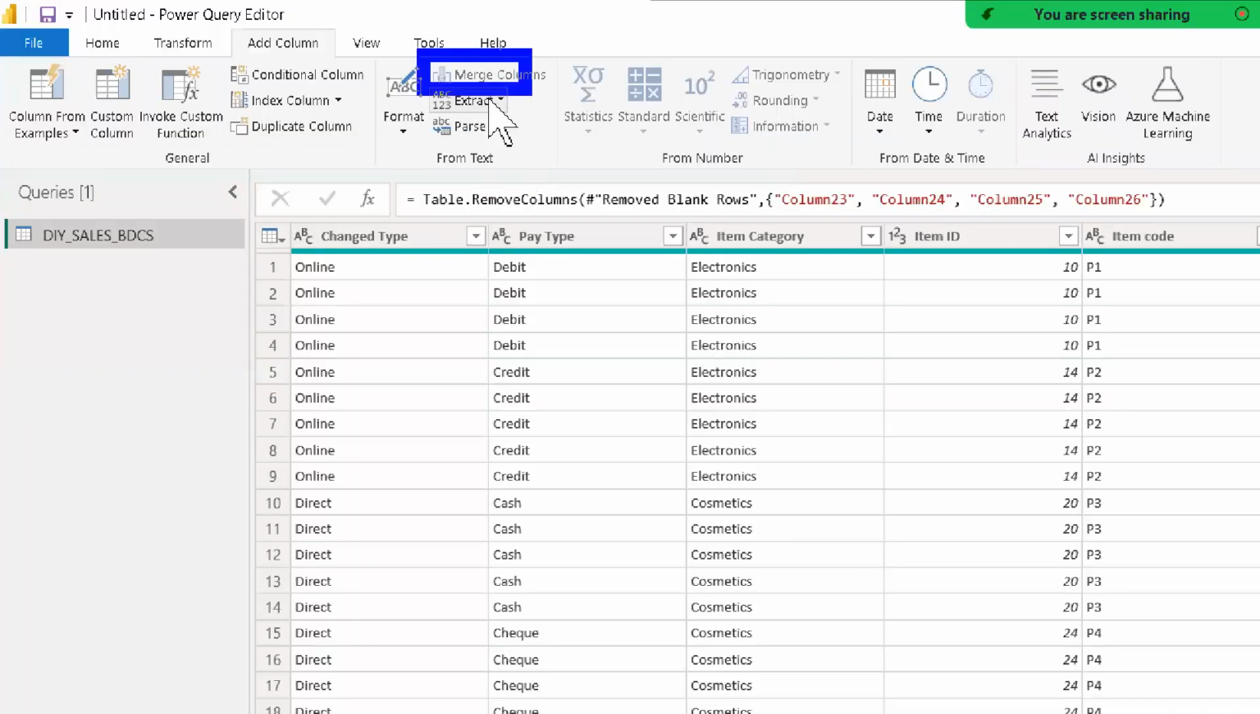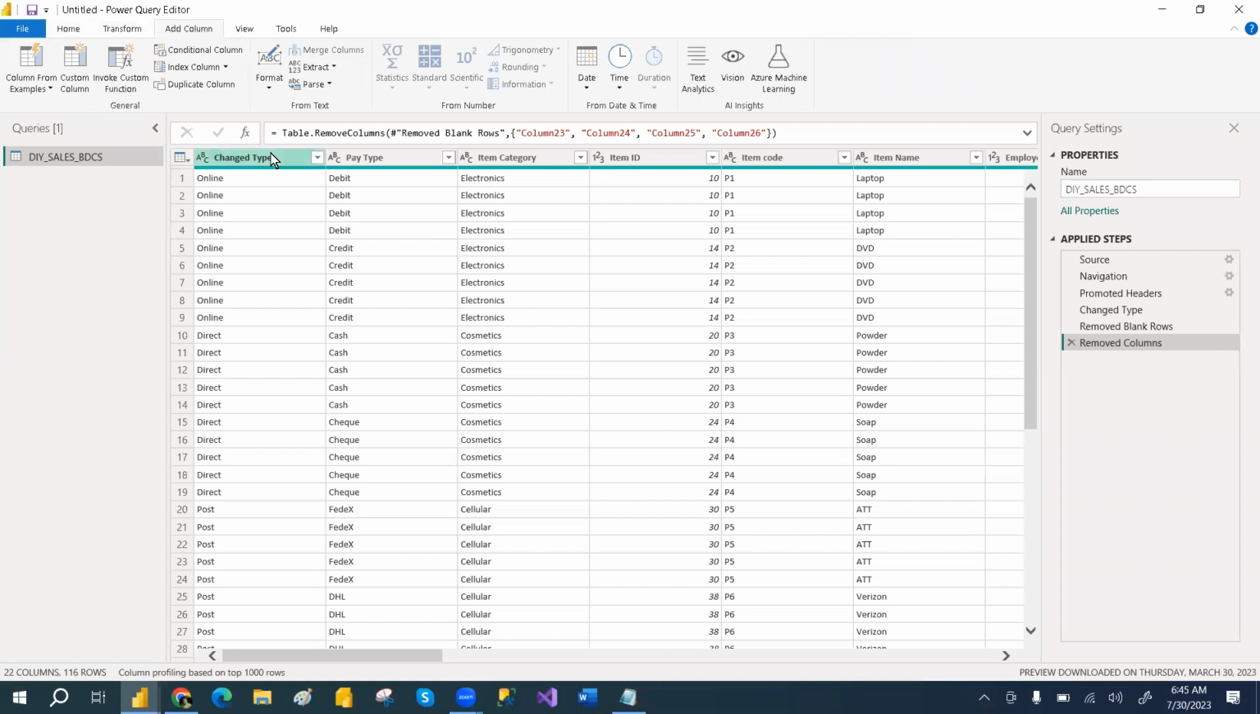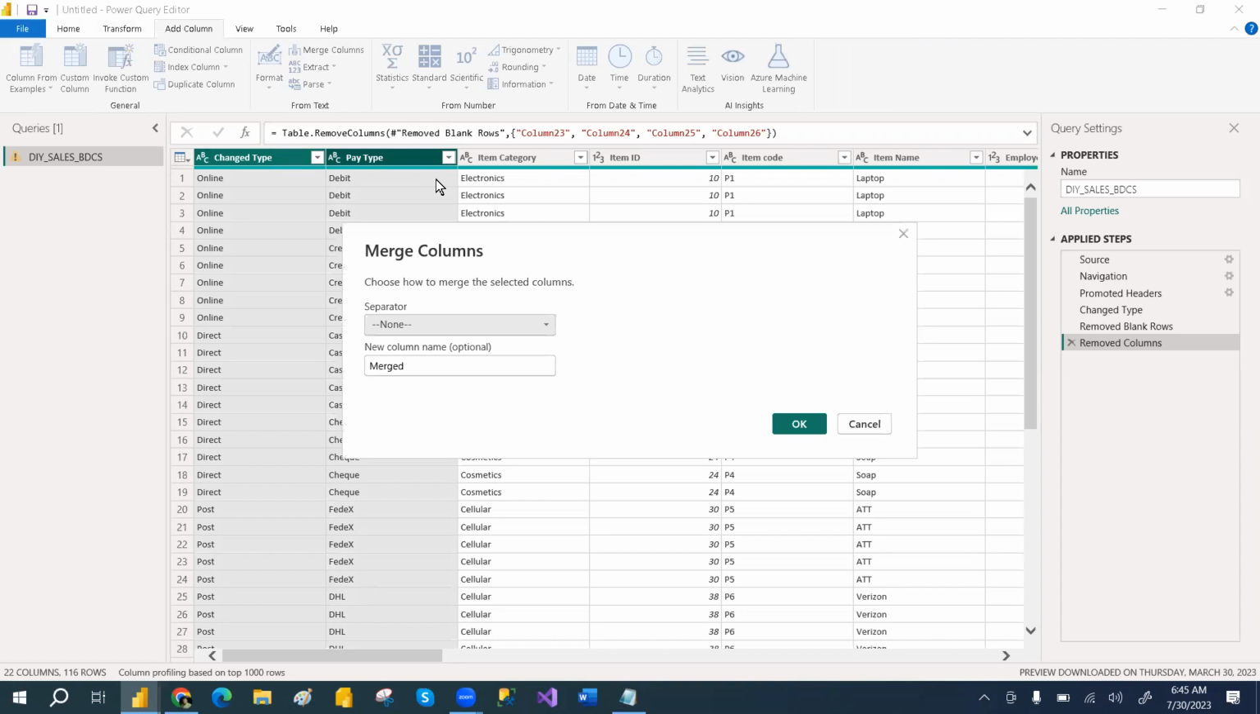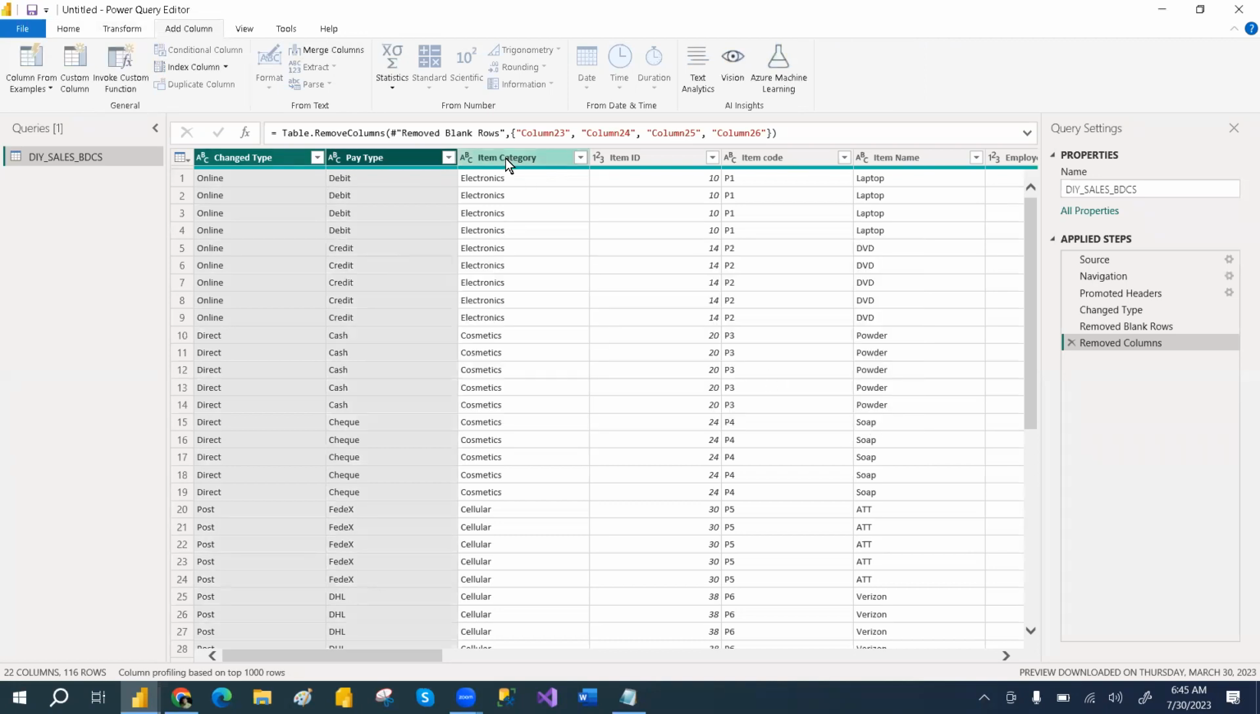So what is the difference between merge column and merge query? Merge column will merge the columns. When you select these two and click on merge column, it will merge the columns into a single column. You can select multiple columns also, more than two, however many columns you want. Within the query, it will take the columns and merge them into a single column.